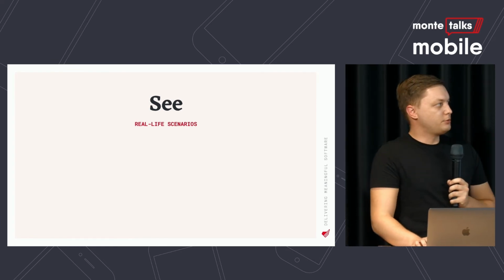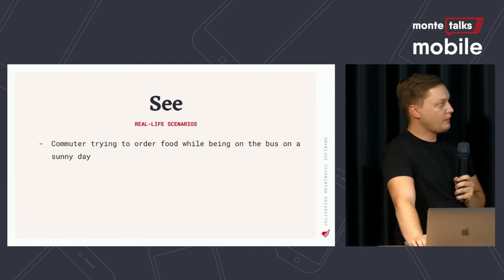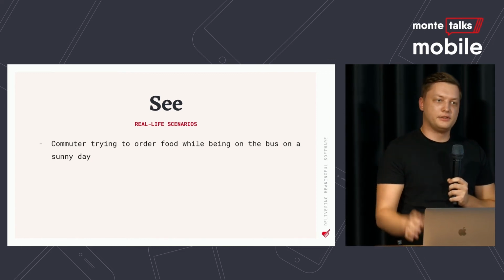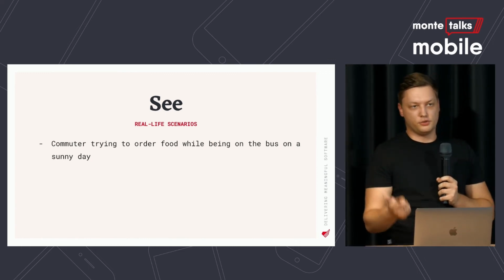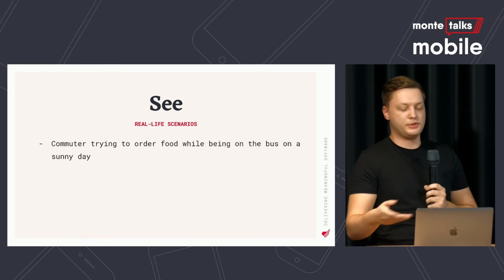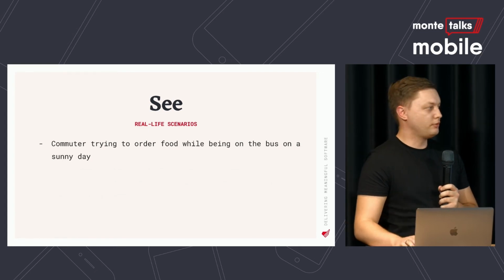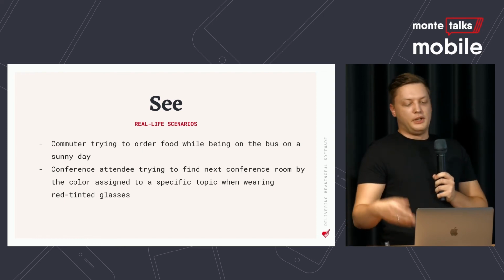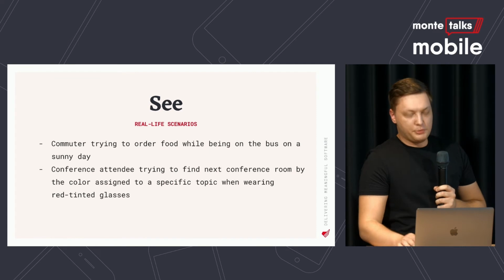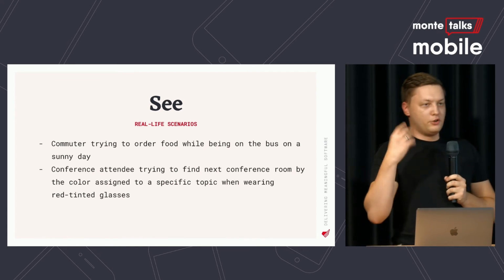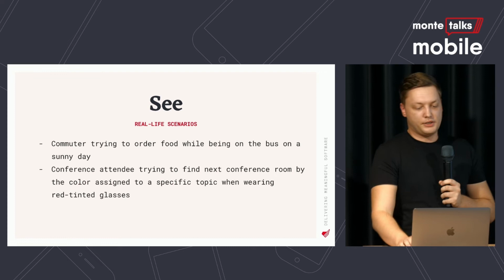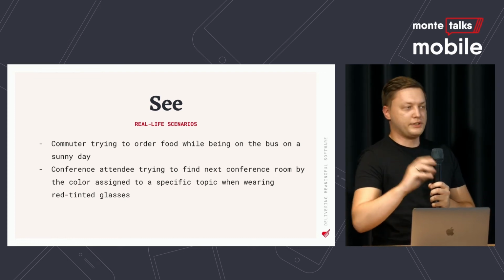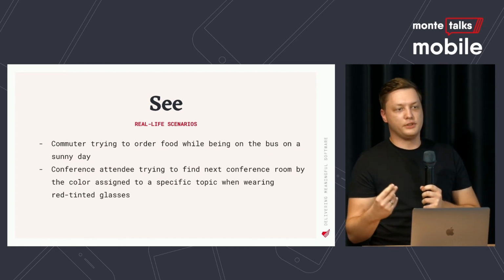Now, real-time scenarios regarding these fixes. Commuter trying to order food while being on the bus on a sunny day. This is regarding text sizes and text contrast. So you might not be able to see your screen perfectly, and contrast can help you with that. Imagine a conference attendee trying to find the next conference room by the color assigned to a specific topic when wearing red tinted glasses. I mean, most of us are wearing sunglasses, and this way we are restricting the amount of light or certain colors getting into our eyes.